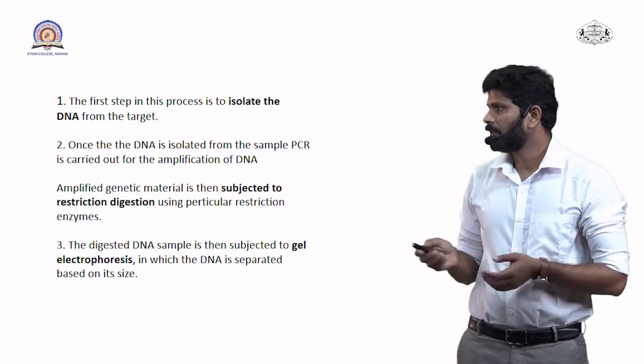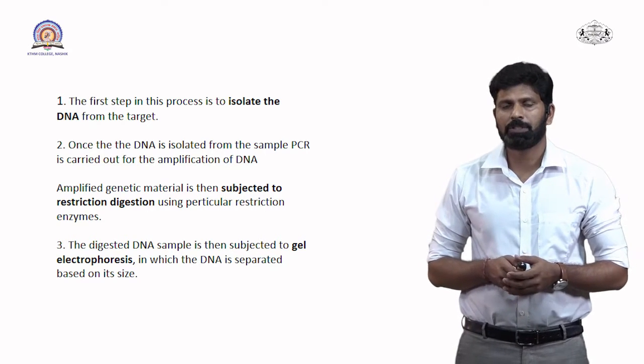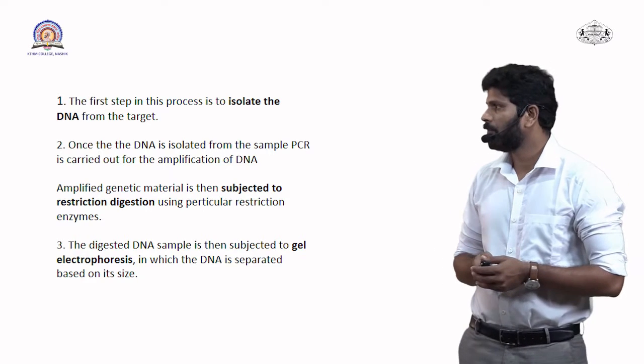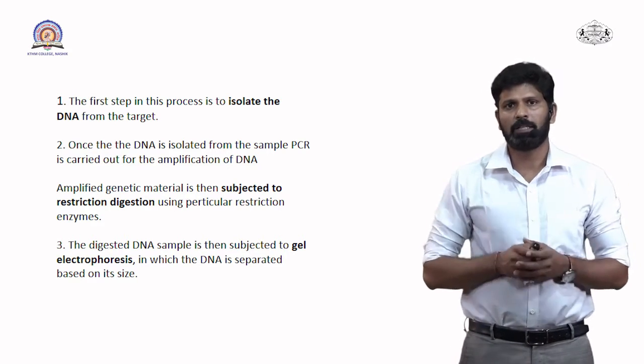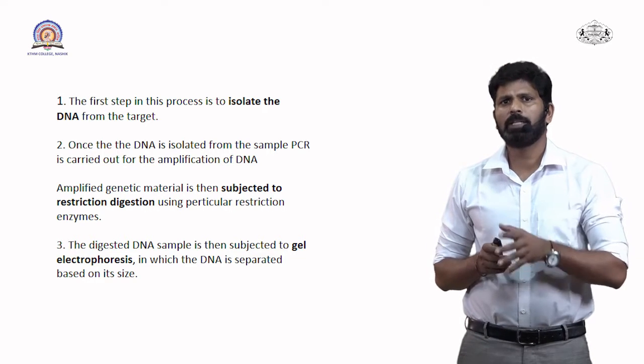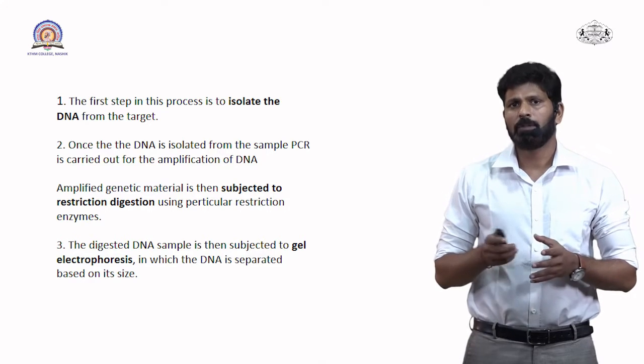Now we will discuss in detail the first step of restriction fragment length polymorphism: we have to isolate the DNA from the target. Target means the organism or the plant which we have selected for the study.